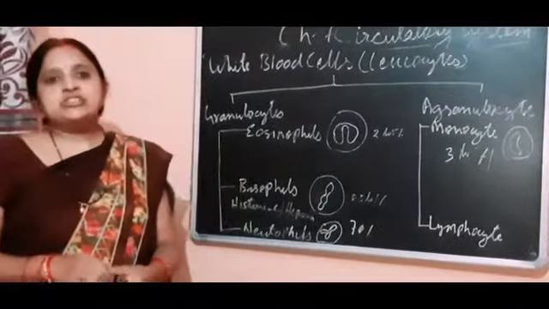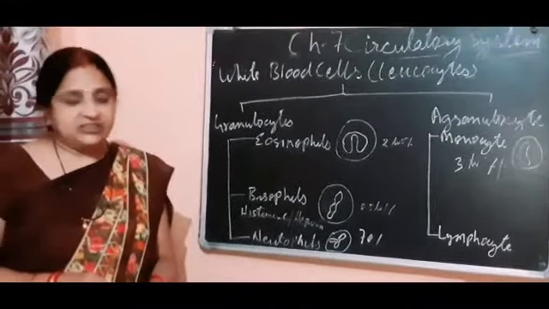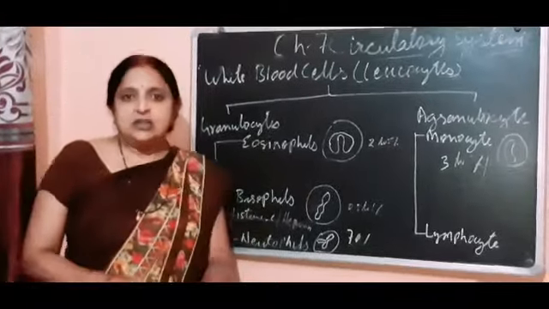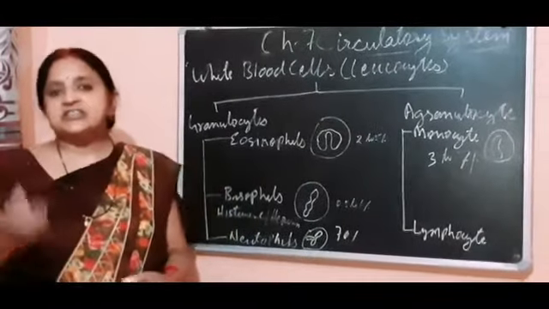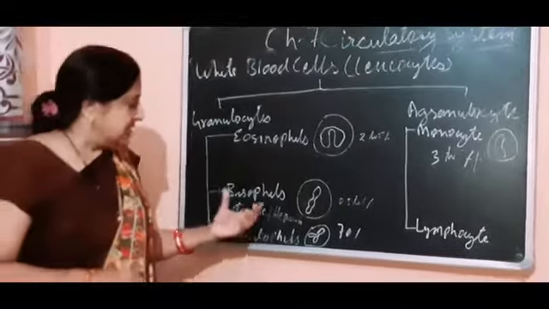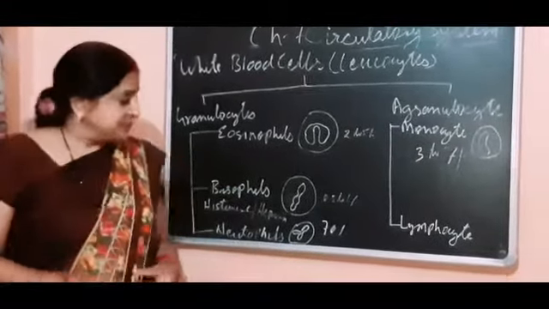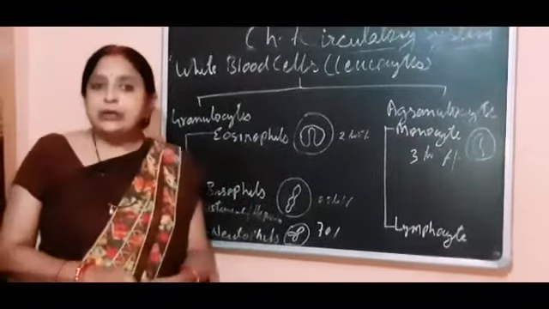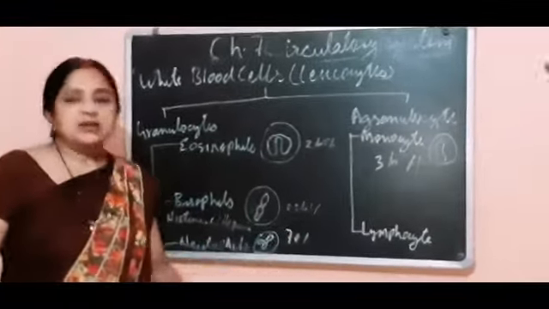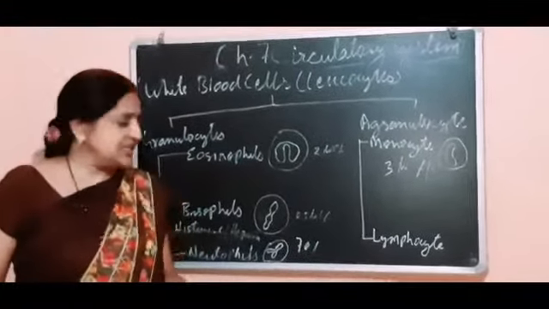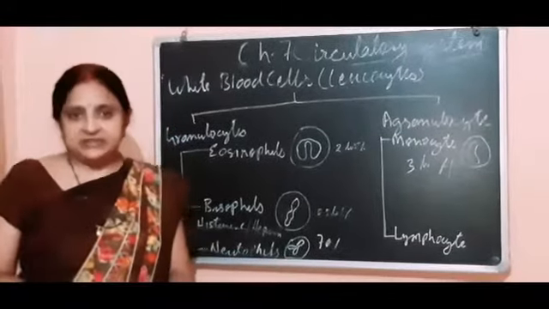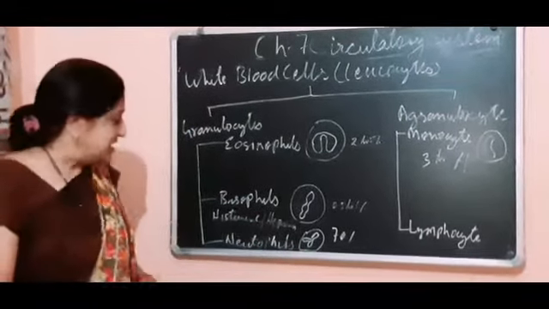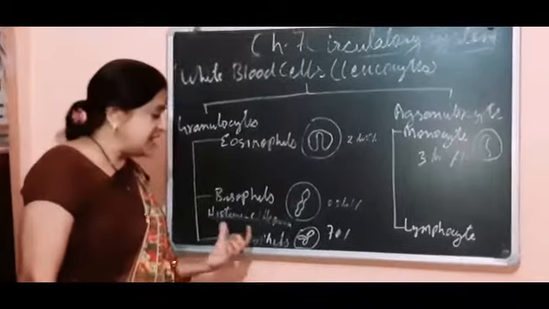Now basophils show blue black staining while testing. This color staining shows their affinity towards the base, and that's why they are called basophils. The nucleus has more than 2 lobes, and their count in the WBC is 0.5 to 1%. The main function of basophils is that they produce histamine and heparin.